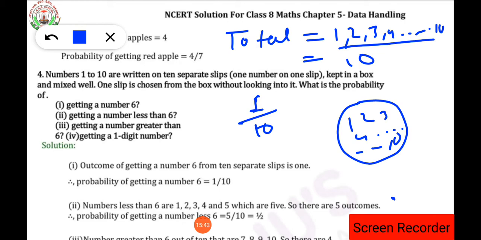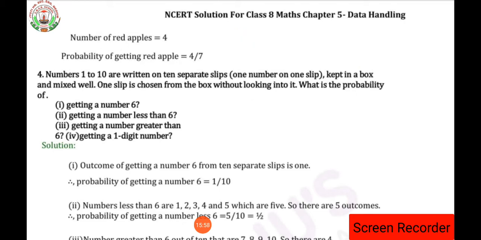Have you understood? The formula for probability is equal to the number of favourable outcomes upon the total number of outcomes, isn't it? So the number of 6s upon the total number of slips. Is that clear?